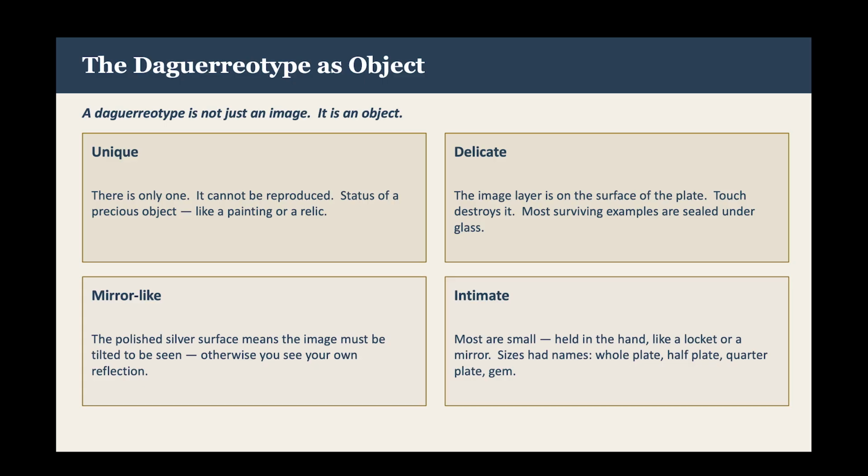The daguerreotype is mirror-like. Its highly polished silver surface means that the image must be tilted to be seen properly. Otherwise, you just see your own reflection. The boundary between viewer and image is strangely fluid.